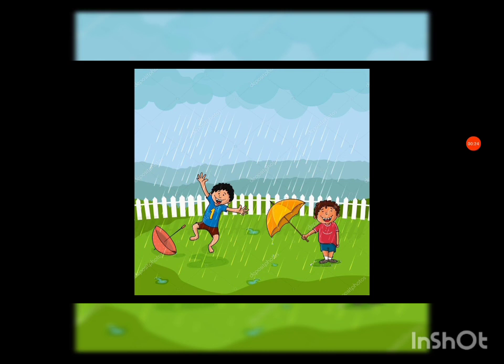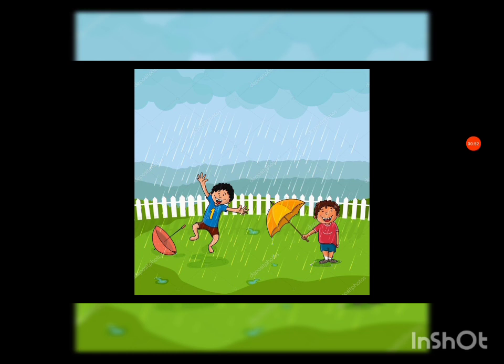We already studied what happens during rainy days: the sky becomes darker, dark clouds will be there and it rains very heavily. The weather is humid and most days are cloudy.